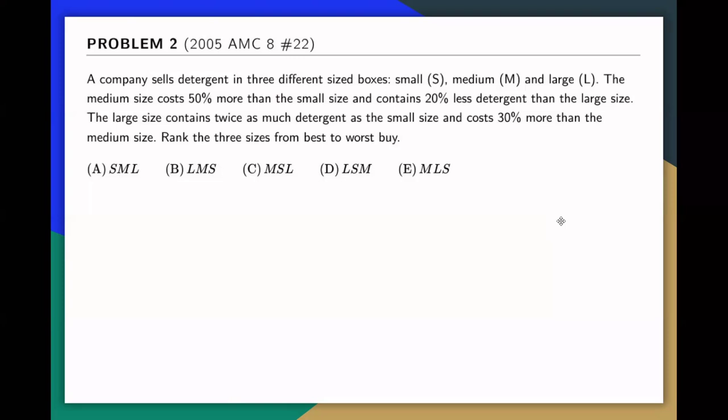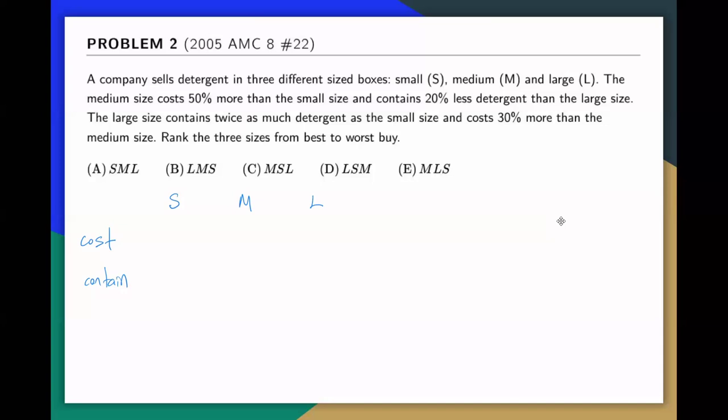So let's organize our work a bit. I'll say small, medium, and large, these are my sizes, and I'll say this is cost and maybe contain for each size.